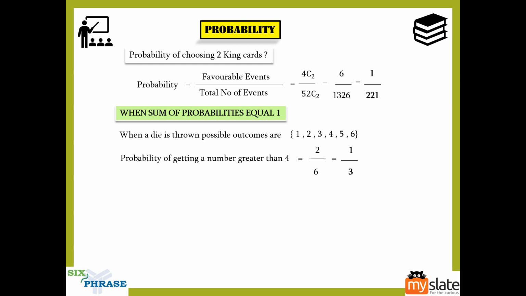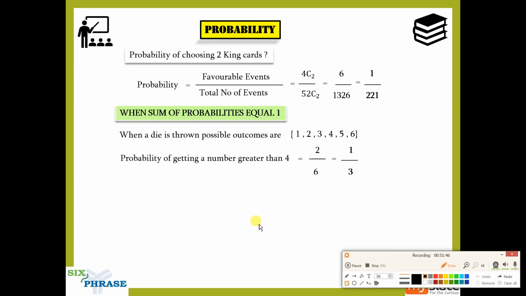Now I'm going to tell you the opposite of this. What this says is the probability of getting a number greater than 4. Now if I ask you the probability of getting a number not greater than 4, just add a not at the front. You can use the same technique for all other examples also. Just add a not to the front. So, the probability of getting a number not greater than 4. Now what will happen?